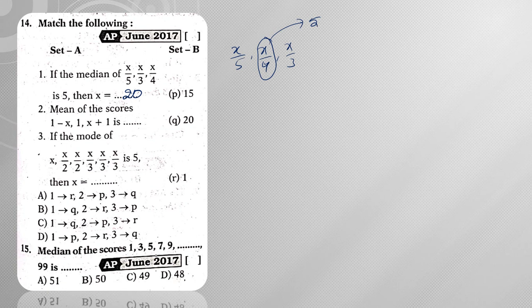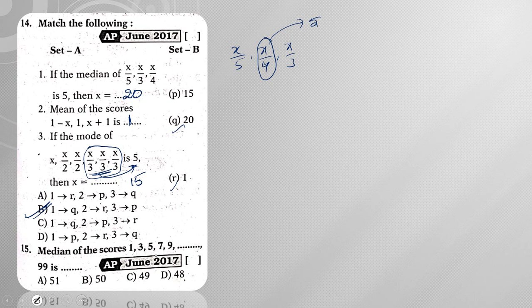Next, the mean of the scores 1 minus x, 1, x plus 1. Here minus x plus x will get cancelled. So 3 by 3 is nothing but 1. Next, if the mode of the data is 5, then what is the value of x? If you observe, x/3 is repeating more number of times, so this x/3 should be equal to 5. So x/3 equal to 5 means x is equal to 15. So based on this, option B is my answer here.